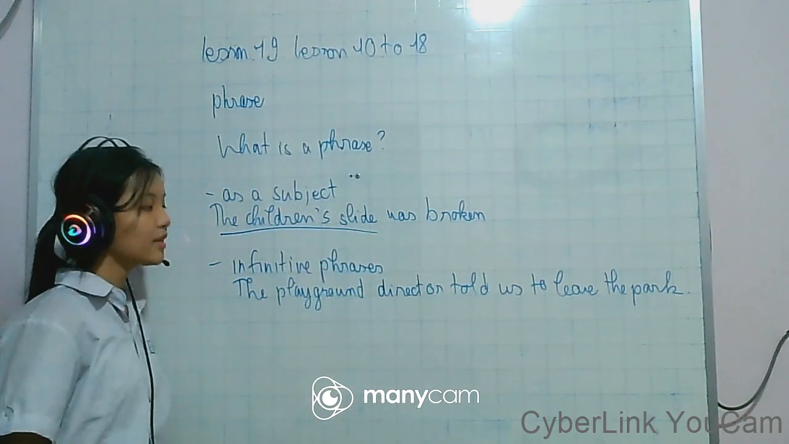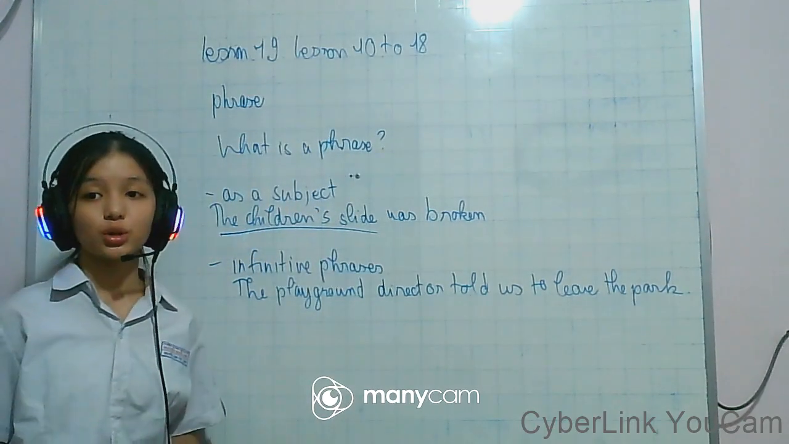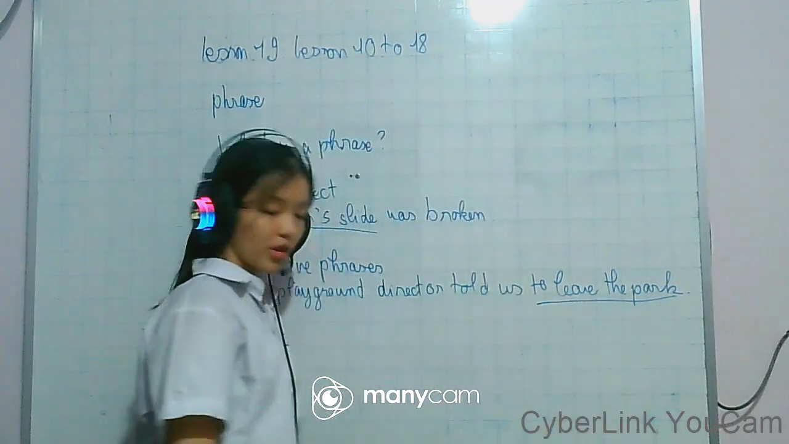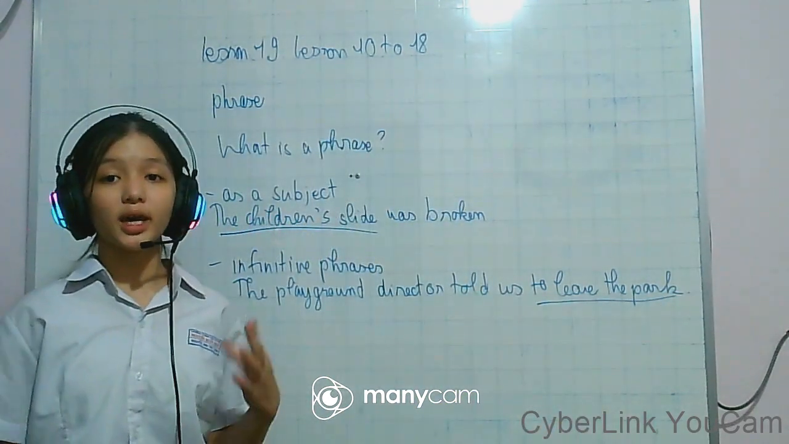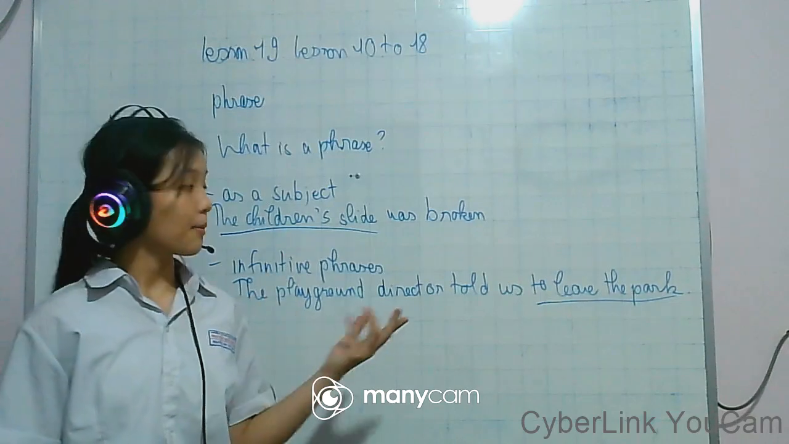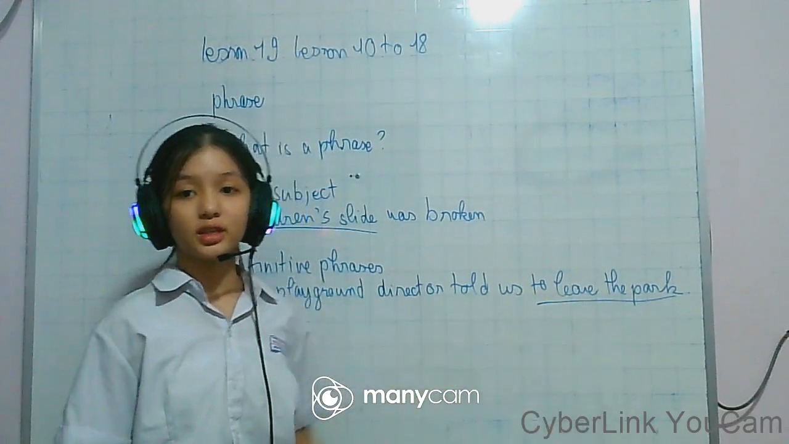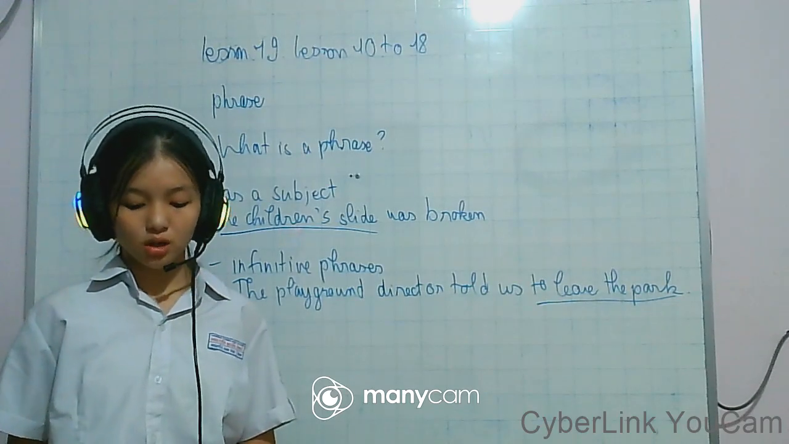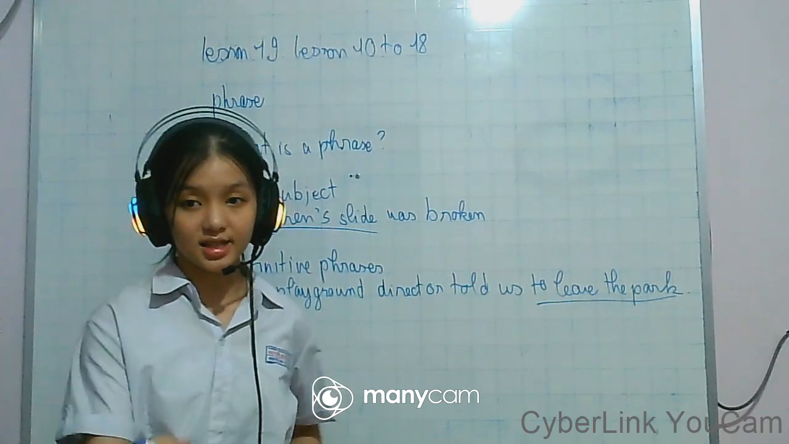Okay, the playground director told us to leave the park. We have to leave the park. This is called a phrase. We can begin a phrase with an infinitive, like to leave. They are called infinitives. Let's look at more. We can use gerunds in a sentence.